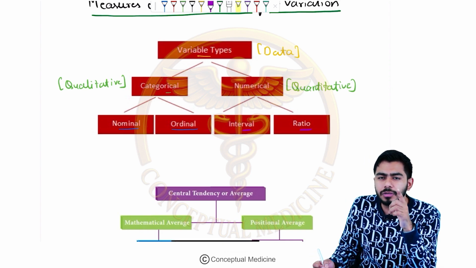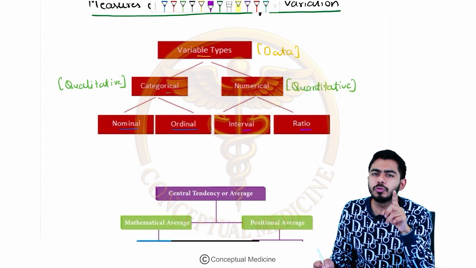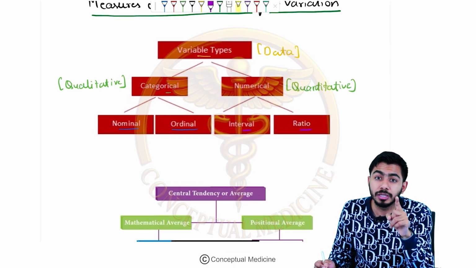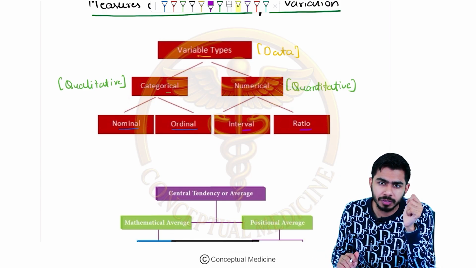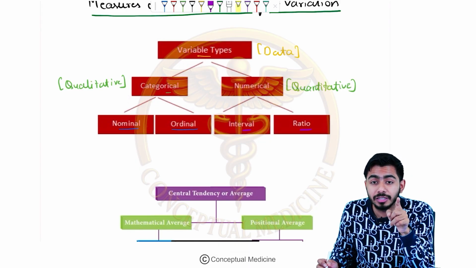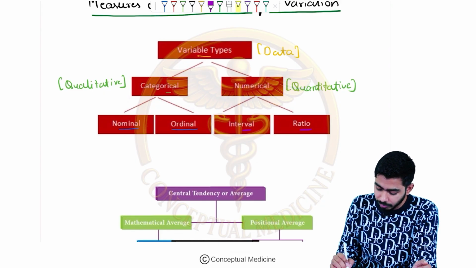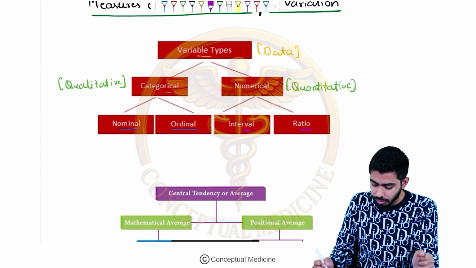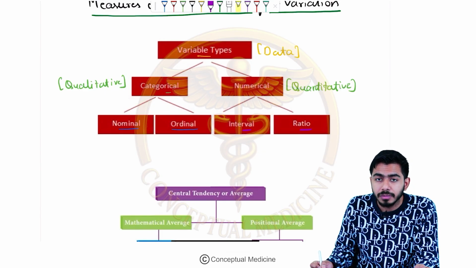Now guys, if you have listened to me very attentively, I told you that in the quantitative data, we are calculating the mean value. We can calculate the mean value. Here we can say that interval and ratio, which are part of numerical only, can I say that they are the ones for the mean value?